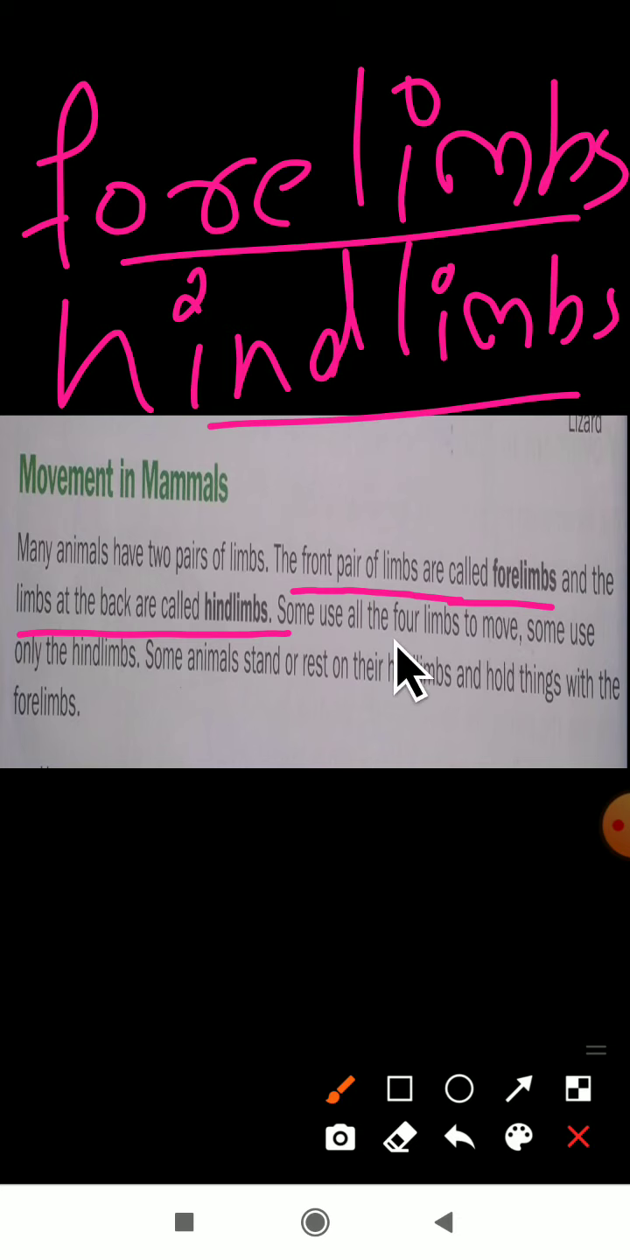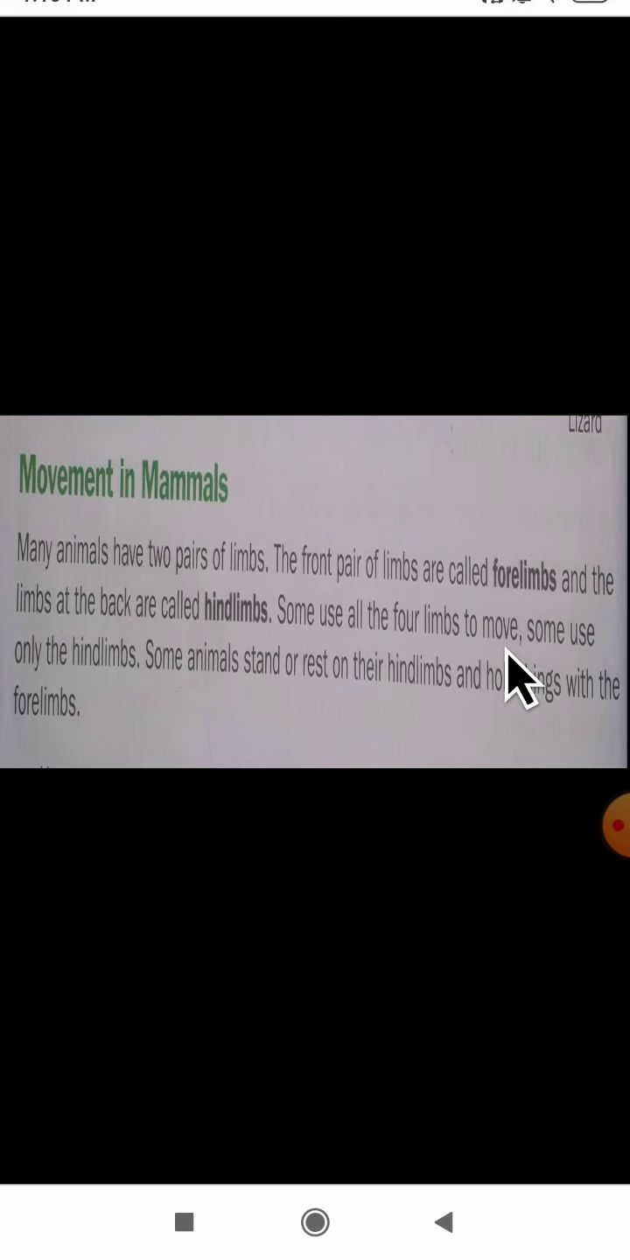Some use all the four limbs to move. Here they are telling that some of the animals use all the four limbs. One pair of limbs is nothing but two, and two pairs means four limbs. So some use all the four limbs to move, and some use only the hind limbs.